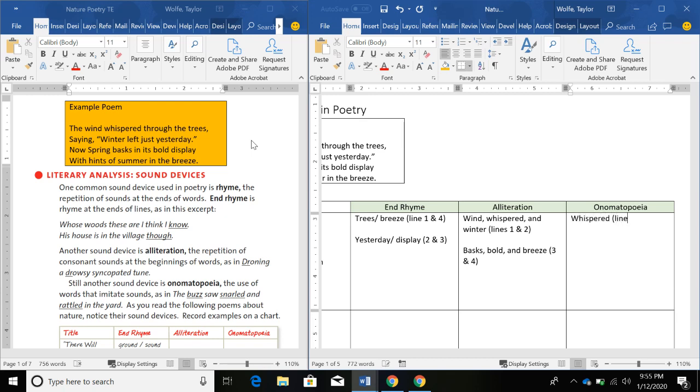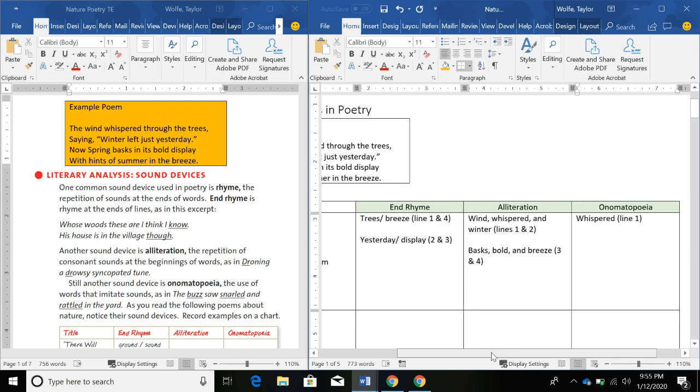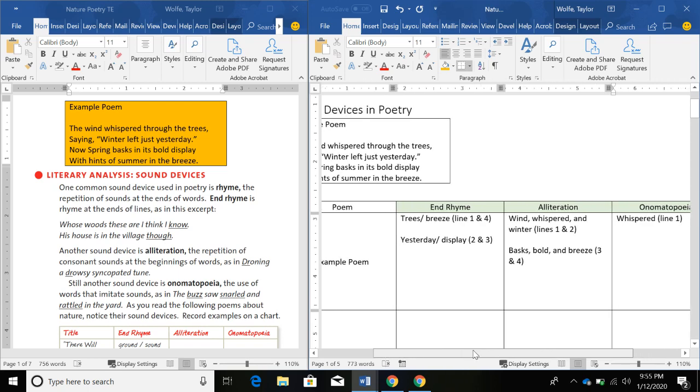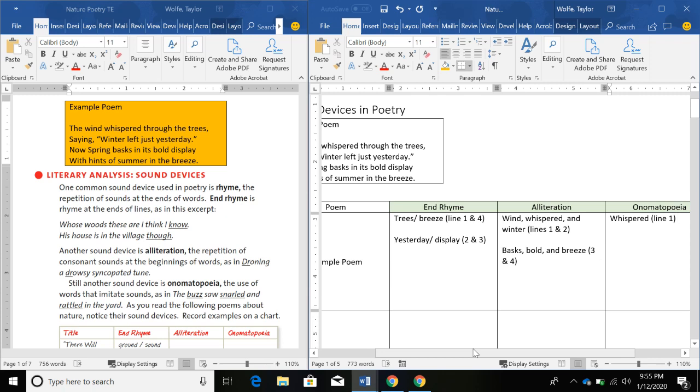Okay, so this one, it's a word that represents a sound, but it's not as obvious as when we talked about the examples, because examples are always obvious, and sometimes poets don't use obvious examples because they're trying to achieve a certain effect. So the other thing I want to talk about is that in this poem, the author uses quite a bit of personification. You're not asked to identify the personification in this poem because it's not a sound device.